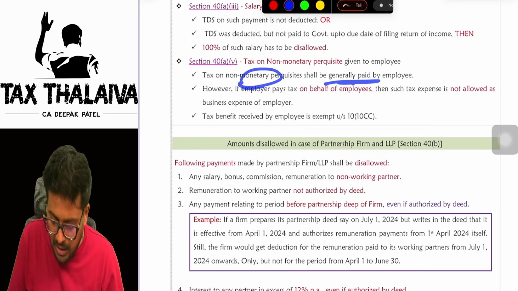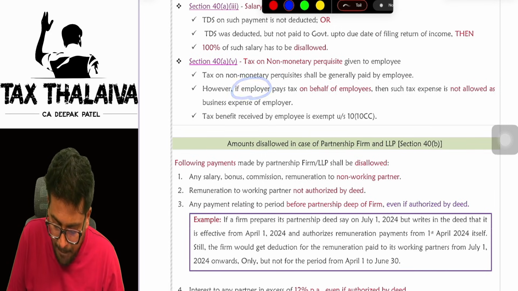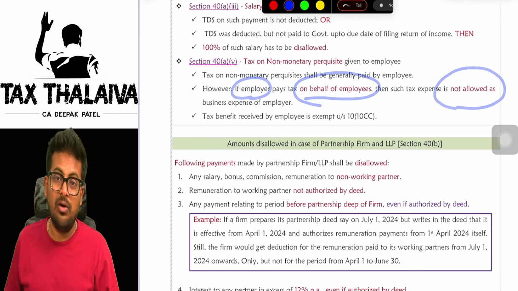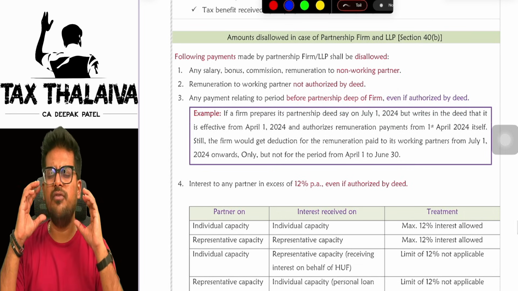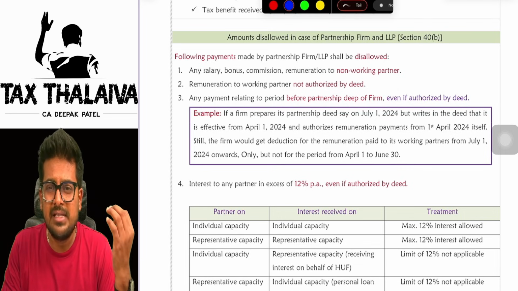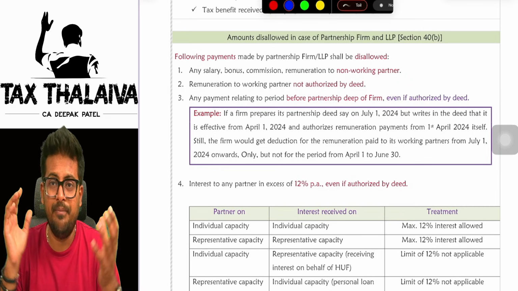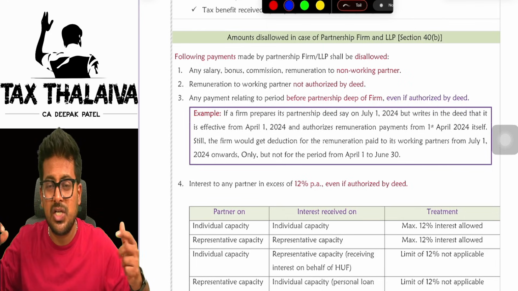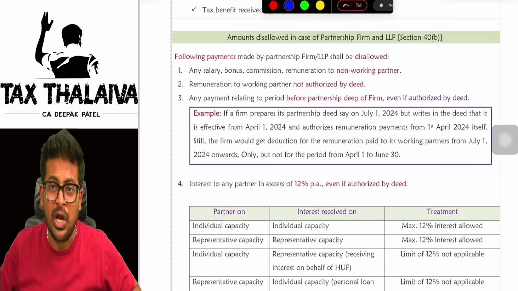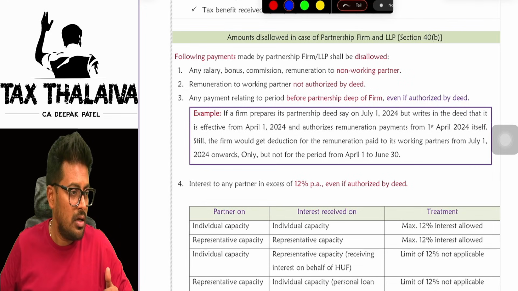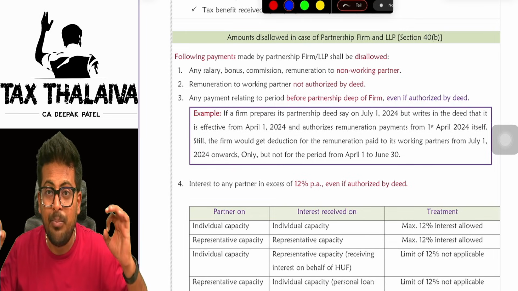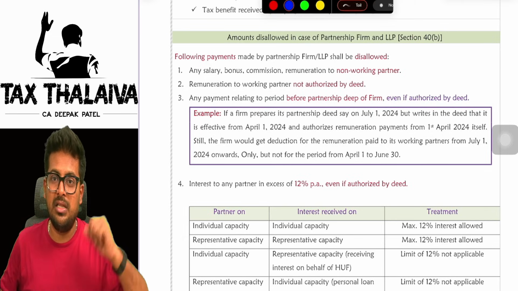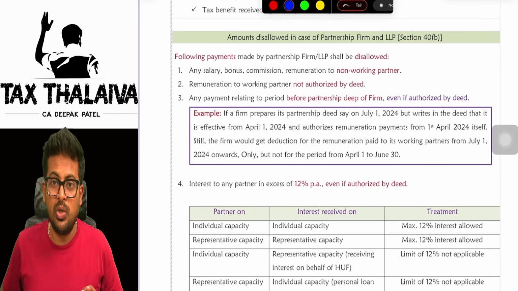Tax on non-monetary perquisites is generally paid by the employee. However, if the employer pays tax on behalf of employees, that will not be allowed as business expenditure in the hands of the employer. Now comes a very, very important topic, because there is an amendment in this section, section 40B. When I started this PGBP discussion under section 28, the first dialogue we used is interest, salary, bonus, commission received by a partner from a partnership firm is taxable under the head PGBP. We discussed. Yes or no?